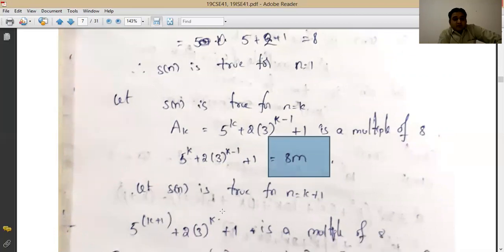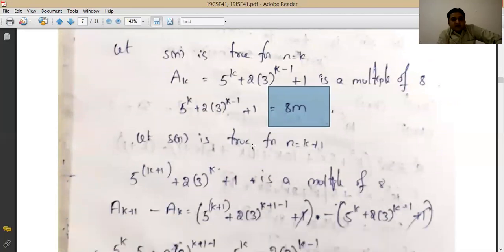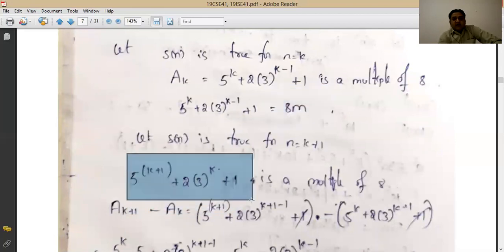Okay. Then your work will be to prove it for the (k+1)th term. So for the (k+1)th term, we will write down the term like this. And then for this specific question, you have to write down the specific term as a_(k+1) minus a_k. Because here some simple values will be cancelled, and that's a little bit tricky question.